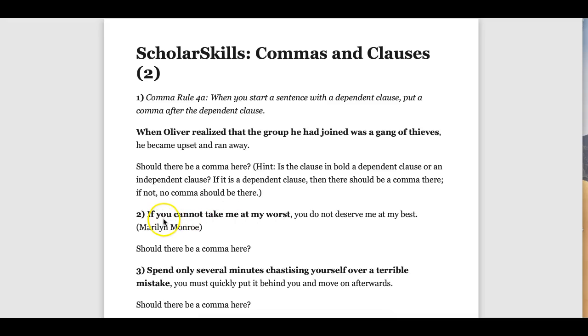It has a subject, you, a verb, take, okay, or cannot take as a verb phrase, but it still needs completion. And so, because I'm beginning my sentence with this dependent clause, which is quite popular in writing, I'm going to put a comma where that dependent clause ends and the independent clause begins. Well, let's practice some more of this until you become fluent in placing commas at the end of dependent clauses when they begin sentences.